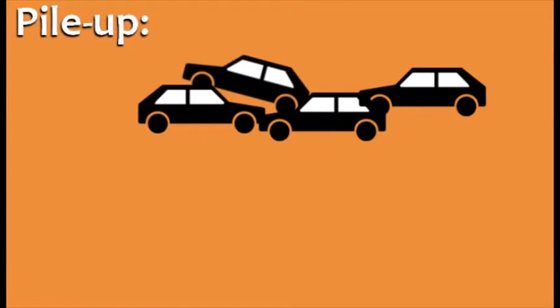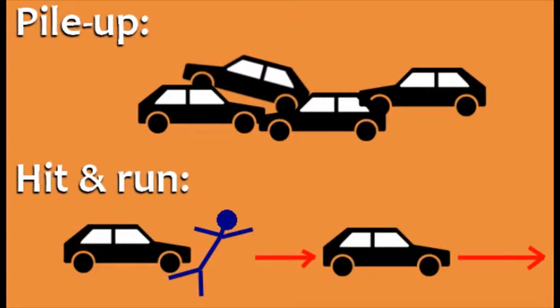When multiple cars hit each other, this is called a pile-up. Pile-ups often occur when the weather and road conditions are bad. Sometimes a car hits a person, but instead of stopping, the driver of the car drives away. This type of accident is called a hit-and-run. Then we'll look at 4 descriptions of accidents and learn the verbs used for talking about them.